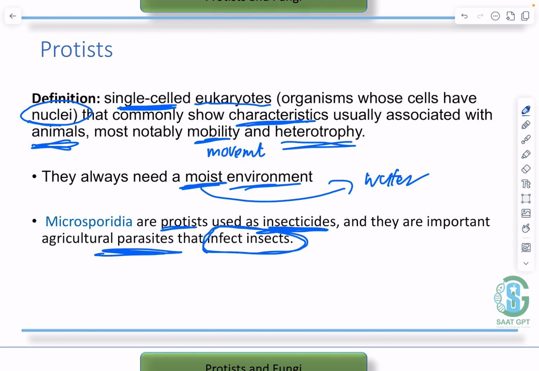So whenever farmers need to kill insects without using any external chemicals that may harm the crops, they use microsporidia, because it is a natural agent that kills the insects without any side effects on the crops. See, microsporidia is a natural insecticide, all right? It is a protist that infects or kills the insects that attack the crops.